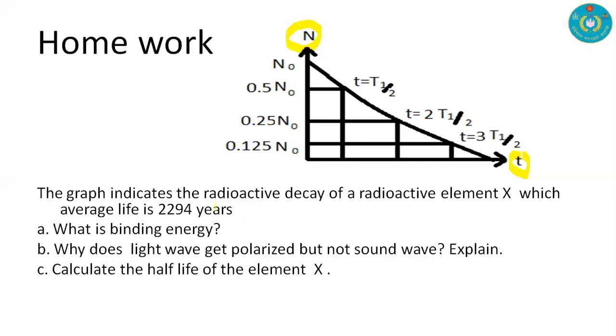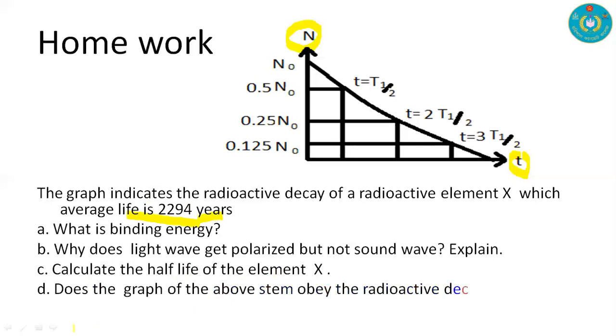The important thing for today's class is the half-life of the element. We can calculate this half-life by using the previously explained equation, that is T half is equal to 0.693 tau. Here we have given the value of the average life, and the value of tau is given here. After using this equation, we can calculate the half-life.